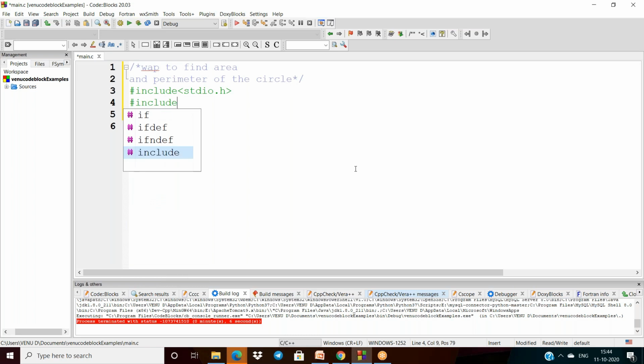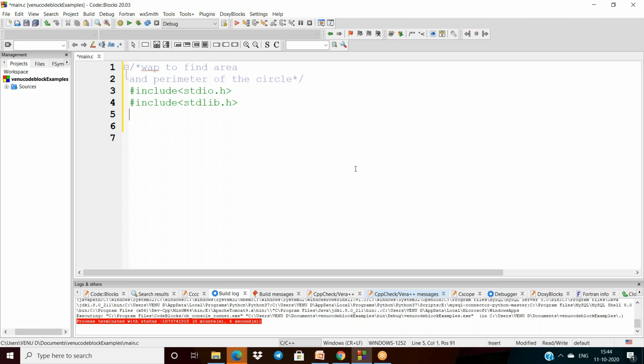By default stdlib.h is there, so I can add both header files. stdlib supports memory management functions like calloc, malloc, free, realloc, and it also has the I2A, A2I functions.